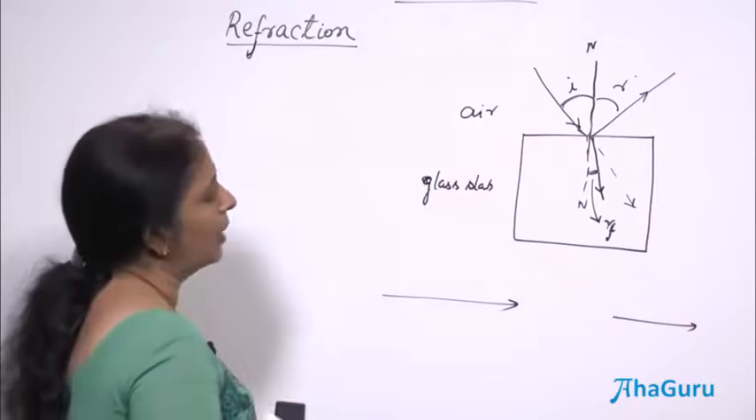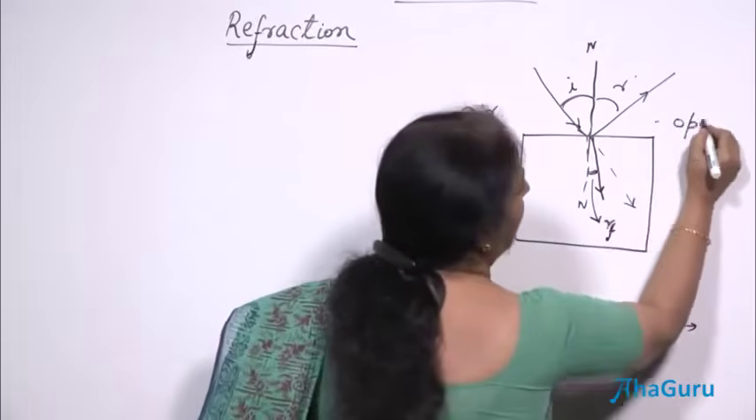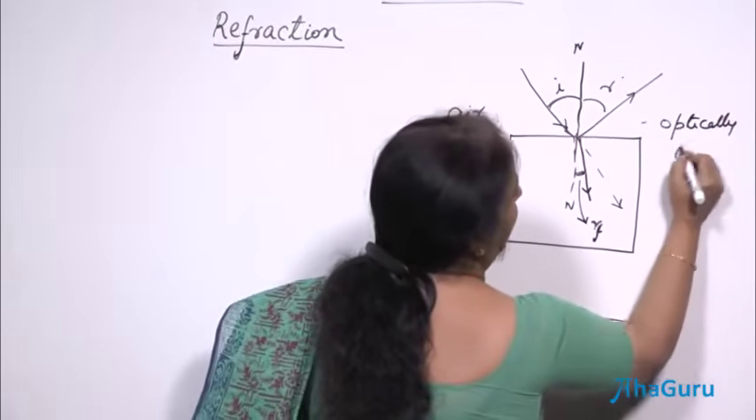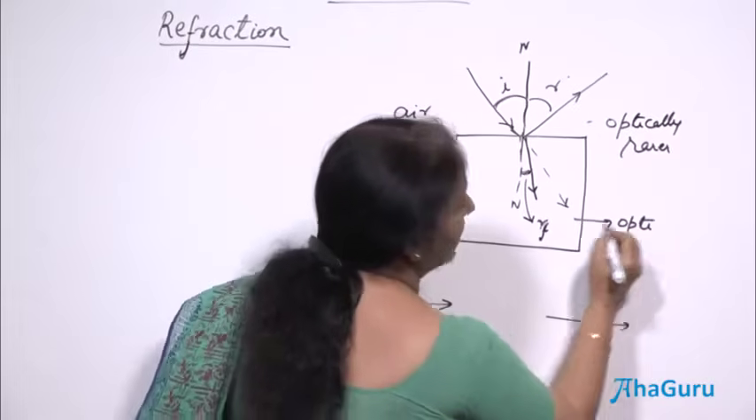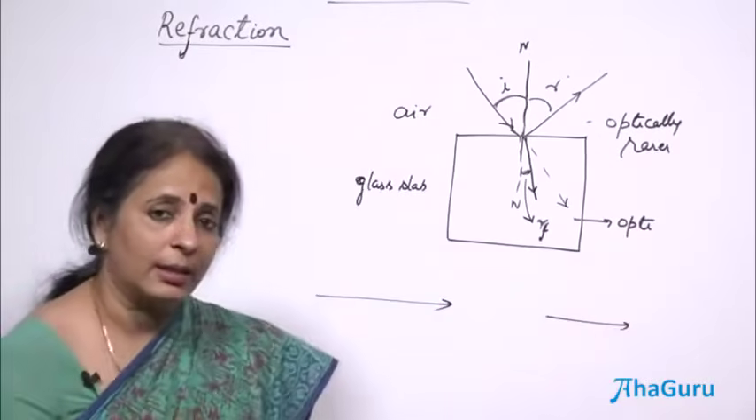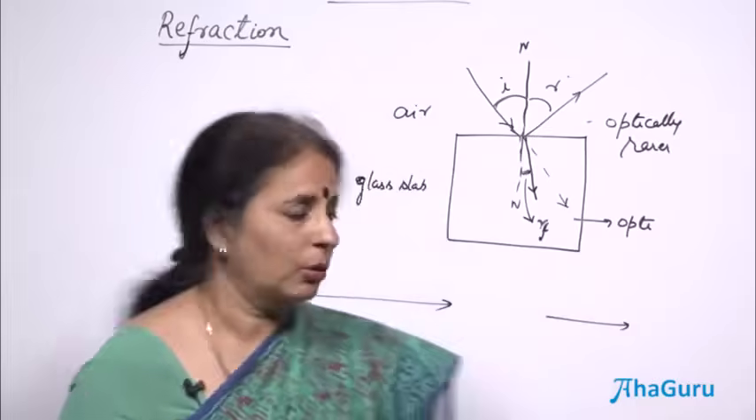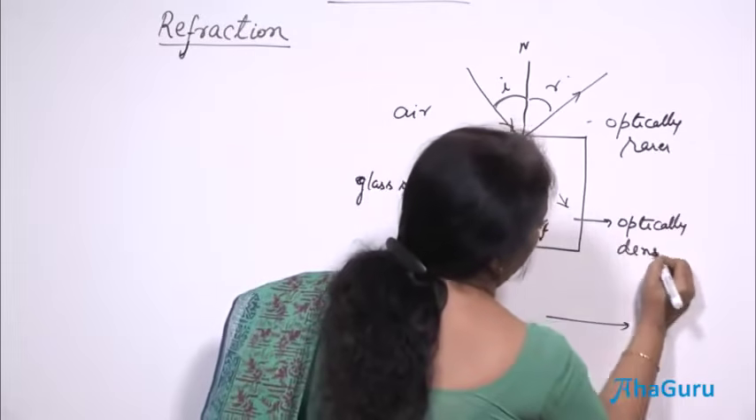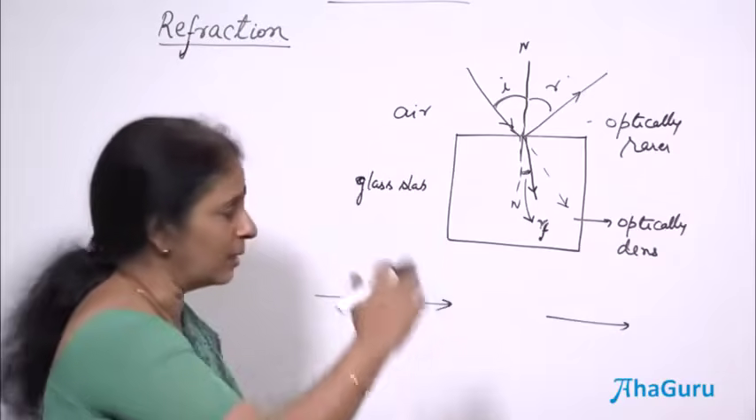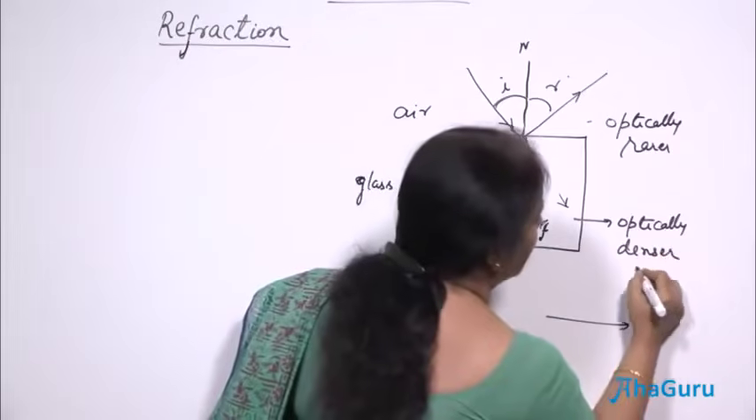Now, this is known as the optically rarer medium, and this is known as the optically denser medium. This density has nothing to do with the density we have studied as mass per unit volume, not that. So, please do not confuse this density with that density. This is the optically denser medium.